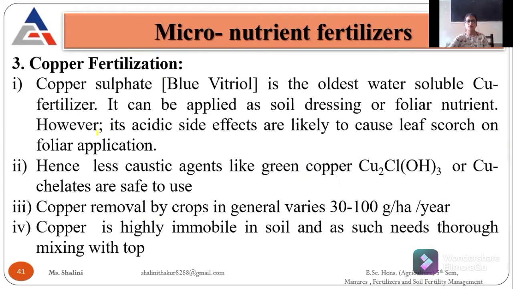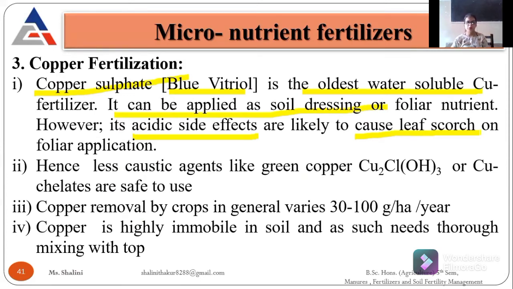Then comes the copper fertilization. We use copper sulfate here, and the other name is blue vitriol. It is the older water soluble copper fertilizer, and it can be applied through both soil and foliar application. It is acidic in nature, due to which there is scorching of the leaf, meaning the leaves are burned if we do foliar applications. We also use green copper chelates. They are safe to use.